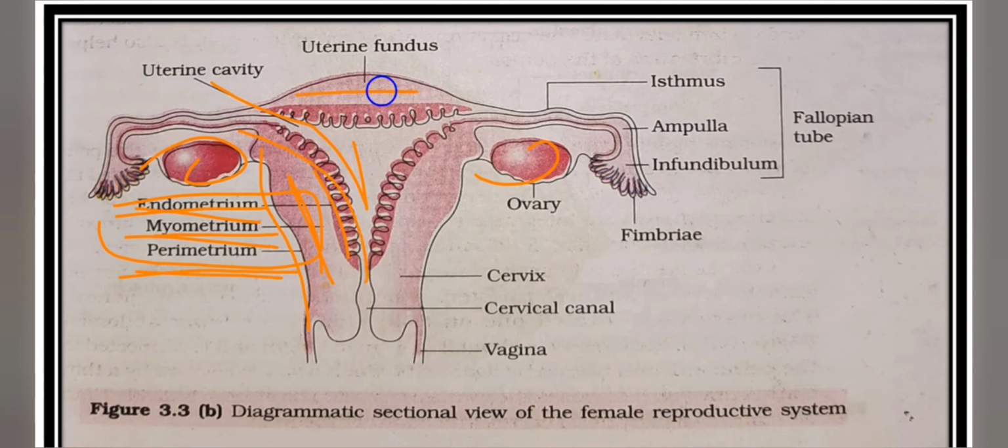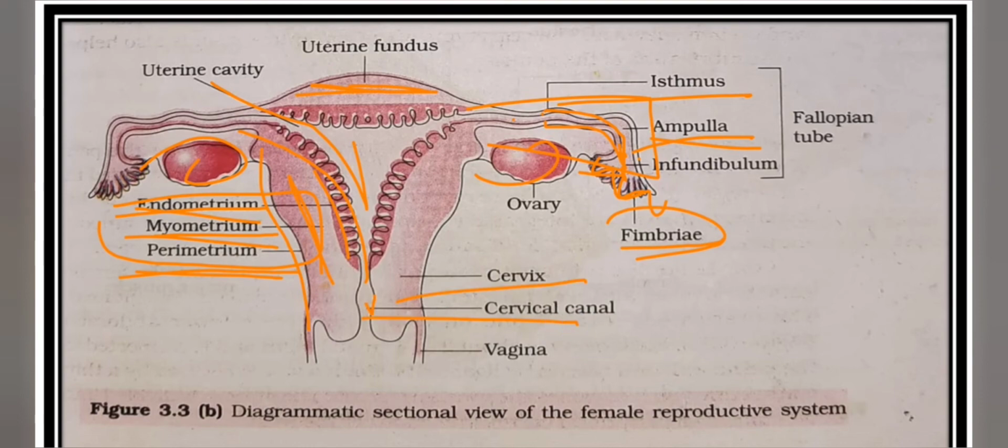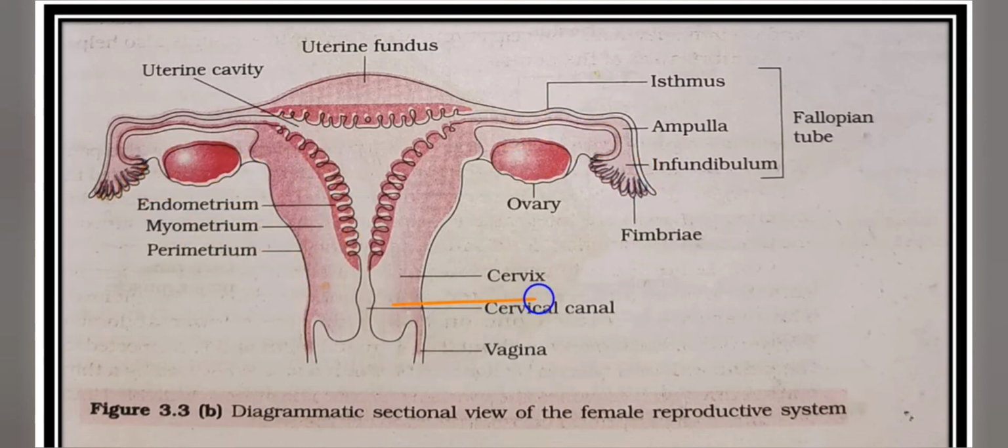This is the uterine fundus, and this finger-like projection is known as fimbriae, which helps in the collection of ovum after the ovulation. And this is the infundibulum, which leads to a wider part known as the ampulla. Then this continues to the isthmus. At the junction of this ampulla and isthmus, fertilization takes place. So this is a fallopian tube. This is the cervix, this is a cervical canal and this is the vagina. The cervical canal along with the vagina forms the birth canal.